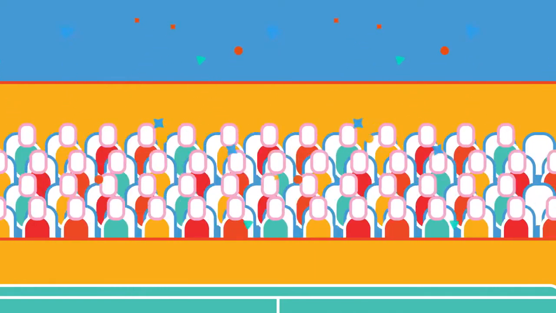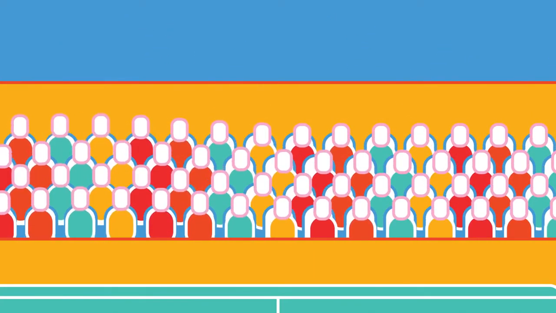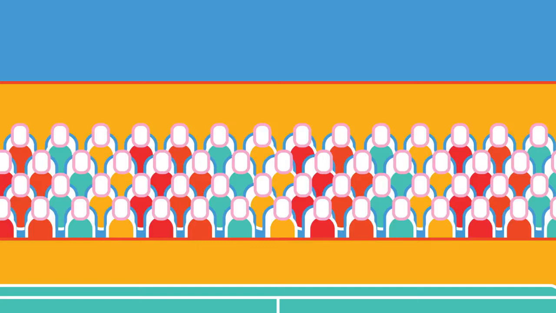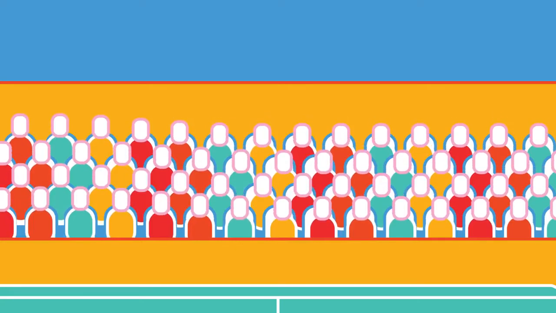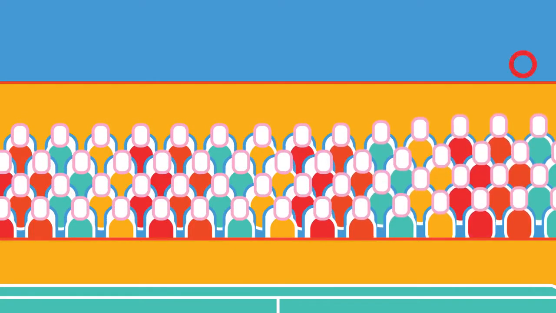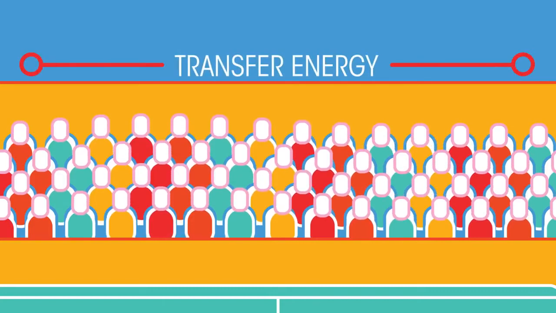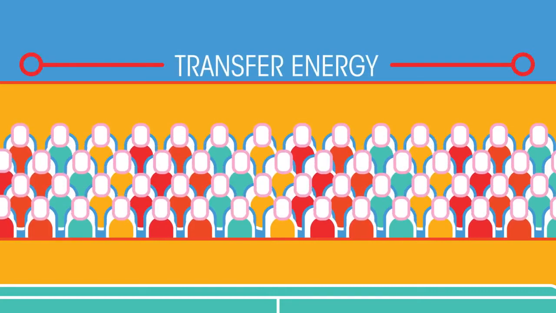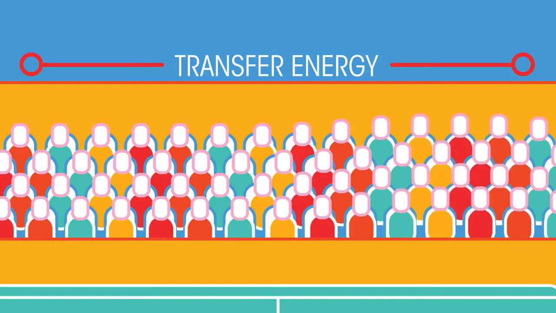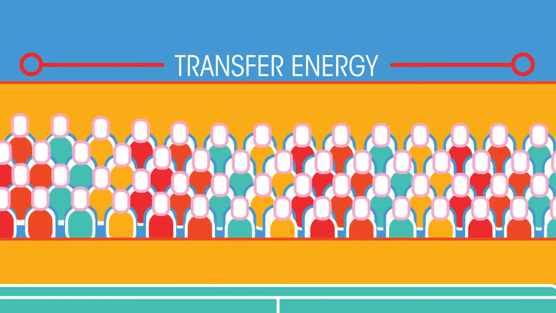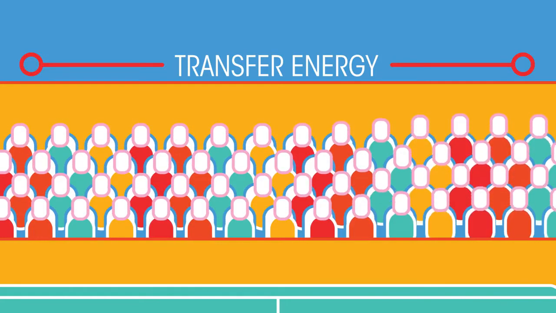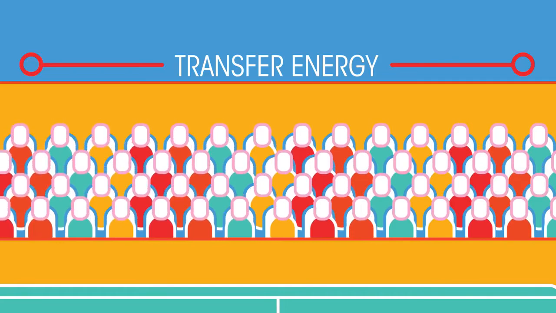Wave at a sporting event, the effect is a pretty cool display that goes all around the stadium, but no one has had to move seats. All waves can transfer energy from one place to another without transferring any matter. This is done by a series of disturbances or vibrations that carry the energy, just like the people in their seats only moving up and down when it's their turn.